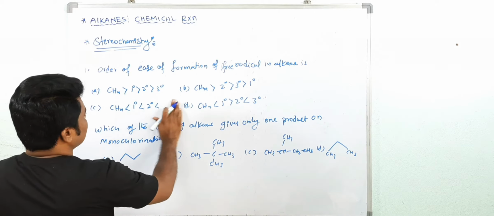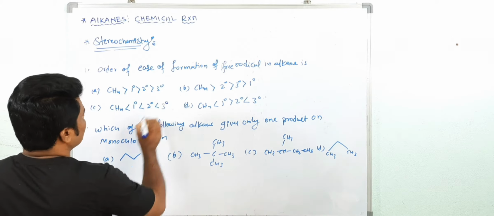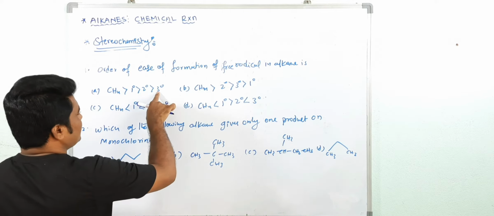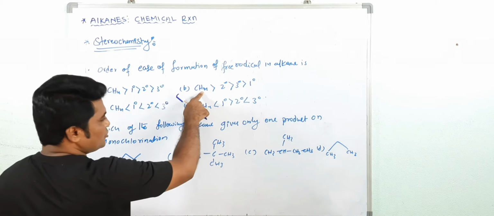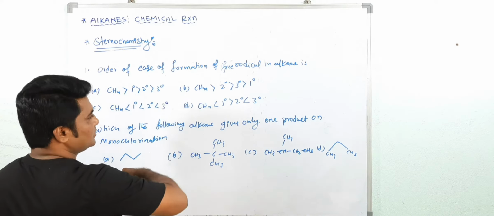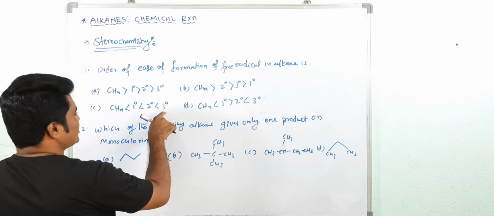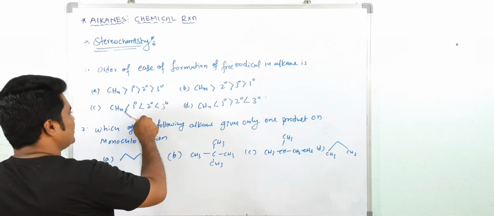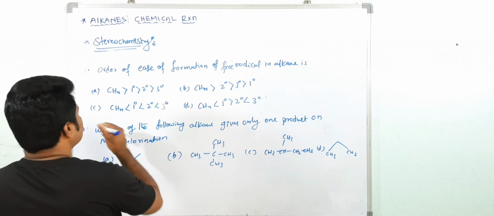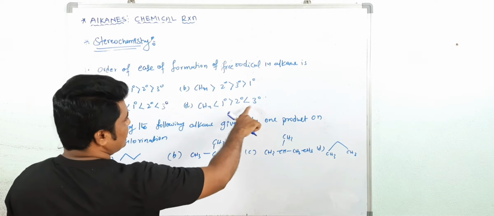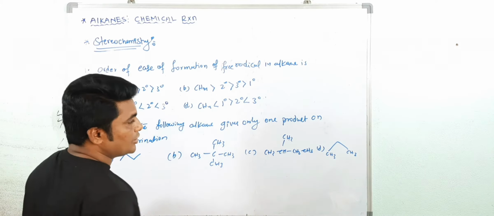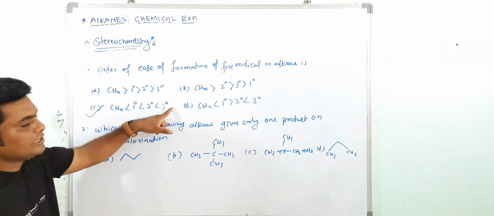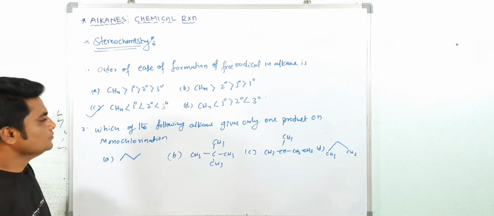See here, there is the correction. Tertiary is very less, yes, here is the right answer. The methyl free radical is highly unstable, and here the tertiary free radical is more stable, then secondary, then primary, then methyl. This is the right answer. In this case also tertiary is more than secondary, but secondary is less than primary, so it is not the right answer. So the tertiary free radical is easily formed. This is the right answer.